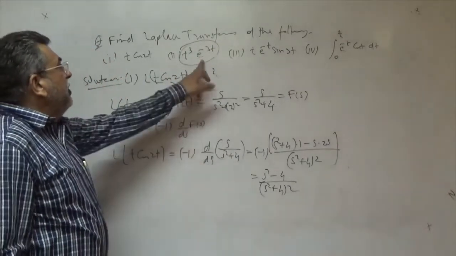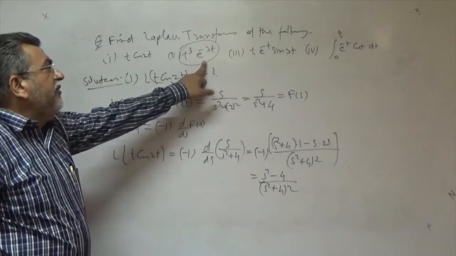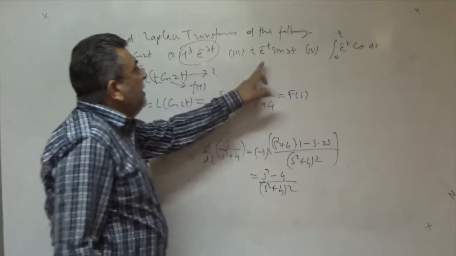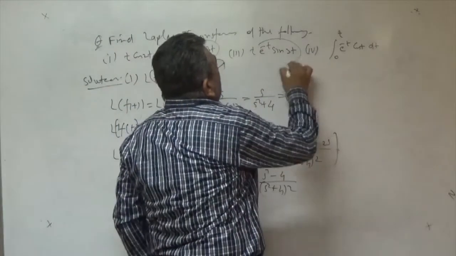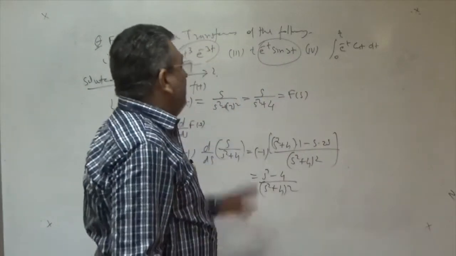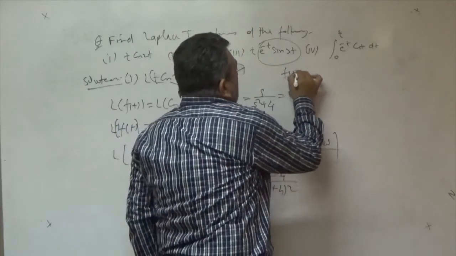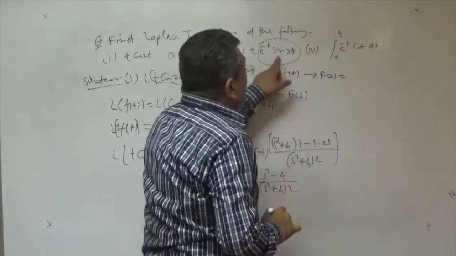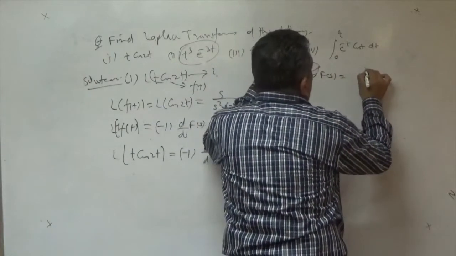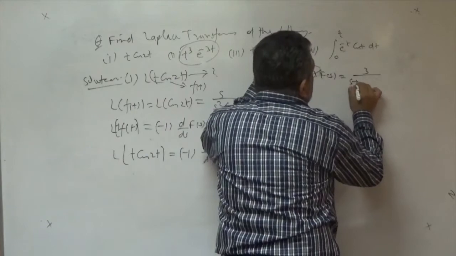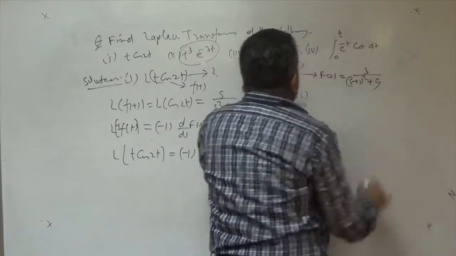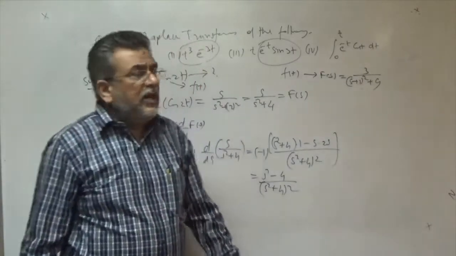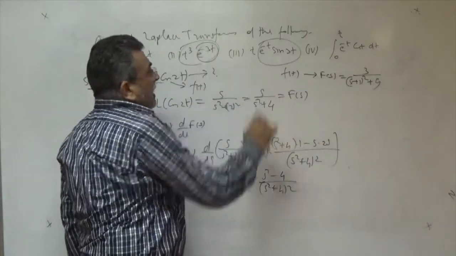Again, this is the original function f(t), and you know that the Laplace transform of e to the power 3t is 1 upon s plus 3. Similarly, you can solve this, because you know that the original function is this, right? And we know that this is f(t), and its Laplace transform, we know that this is actually sin 3t. So we have 3 upon (s plus 1) square plus 9. So t times, 1 time to differentiate this, you can obtain this, right? Here f(t) is this, you can obtain here.